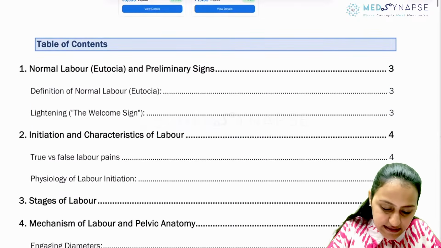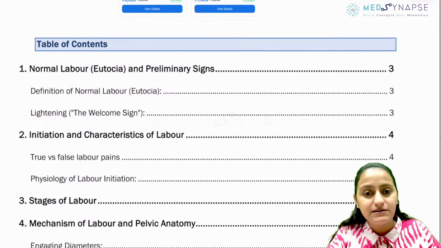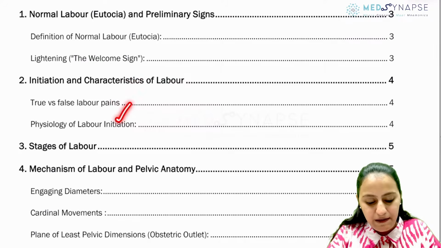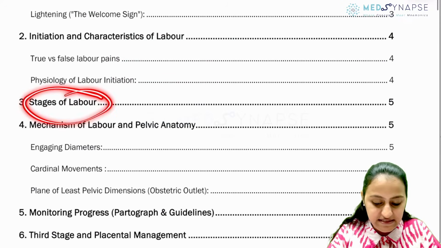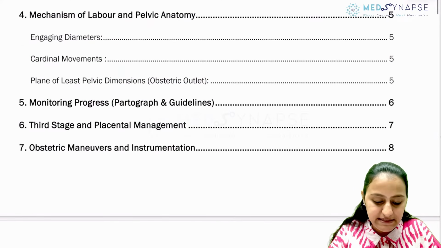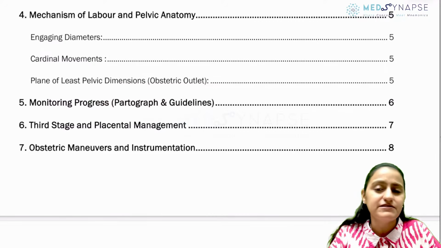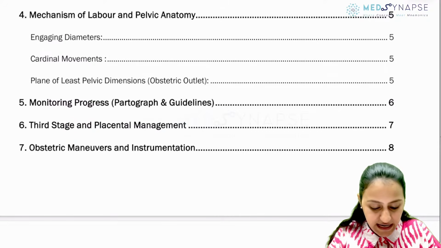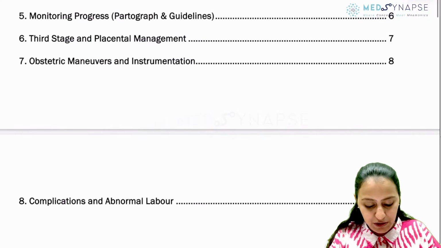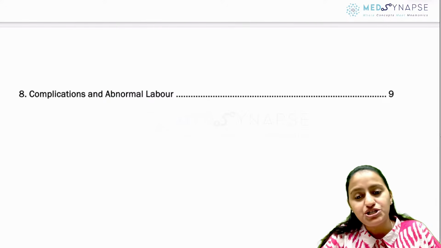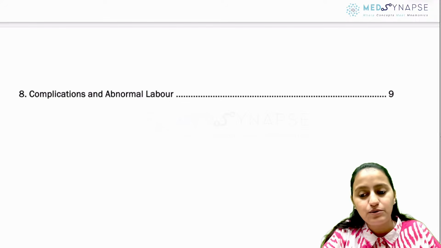So what we will discuss in this topic is basically normal labor, the science of it, and lightening, then true versus false labor pains, the physiology of labor initiation, the various stages of labor, some quick review of anatomy that questions have been asked on in the UPSC CMS exam, monitoring progress, partograph versus the new labor care guide based on the WHO guidelines, and then the third stage, some quick questions on obstetric maneuvers and instrumentation, and some complications and abnormal labor like shoulder dystocia and cord prolapse. Quick points about that also we shall discuss. Okay, so let's start discussing this topic.